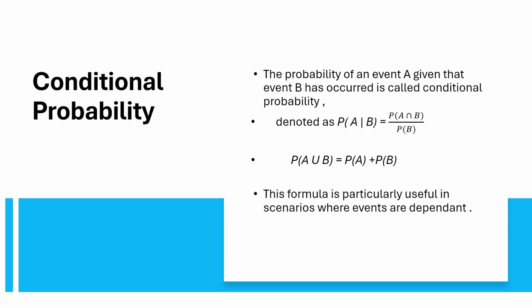Conditional probability is the likelihood of an event occurring given that another event has already occurred. It is denoted as the probability of A given B. An example is picking cards from a deck when the previously pulled card has not been placed back in the deck before pulling out the new one.